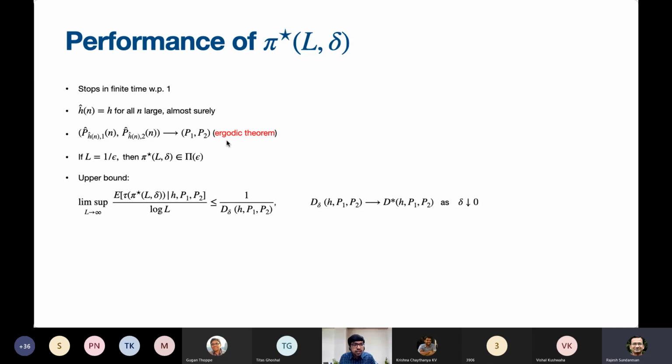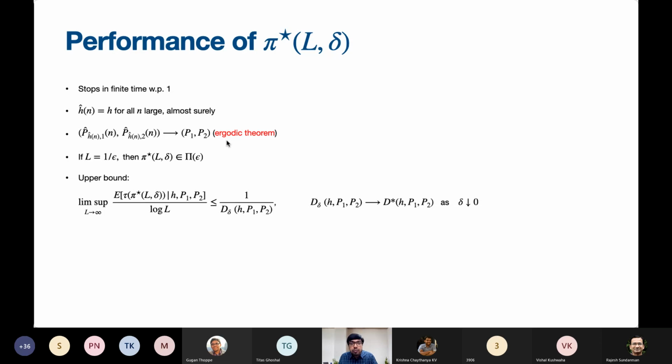So what we are able to show in this case is that our policy is going to stop in finite time. We have that our true odd arm is actually identified with probability 1. And then the estimates, of course, converge to the true values. There are simple closed form expressions that I showed you for the estimates. The ergodic theorem guarantees this particular convergence.